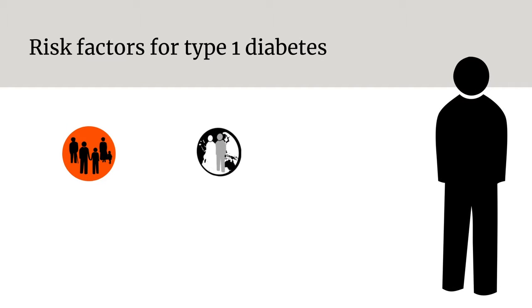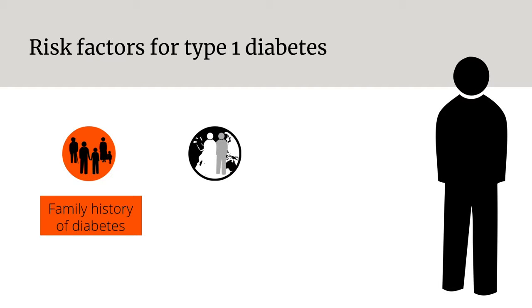Risk factors for type 1 diabetes include a family history of the condition, for example a parent or sibling, and race. Caucasians are more likely to develop type 1 diabetes than Afro-Caribbean or Asian people.